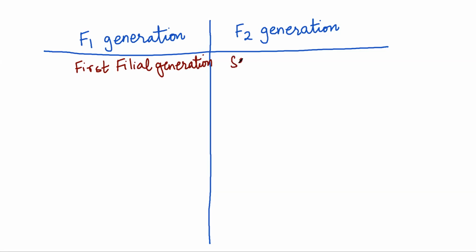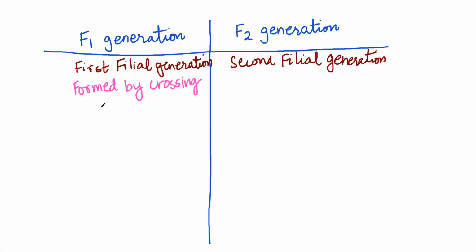F2 stands for second filial generation. First filial generation and second filial generation. F1 generation is formed by crossing.